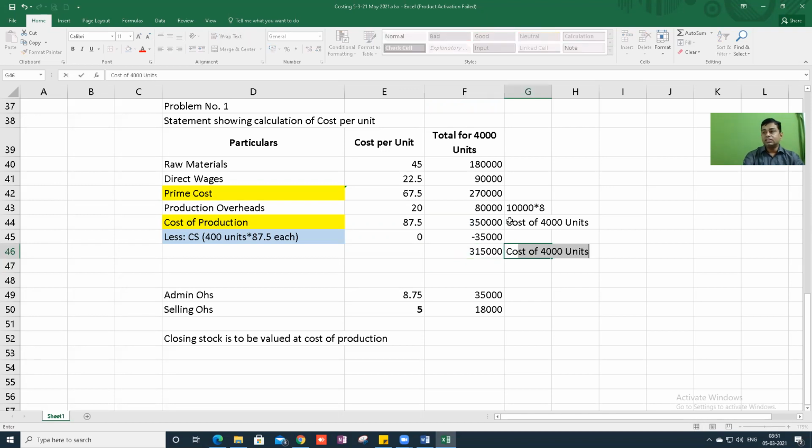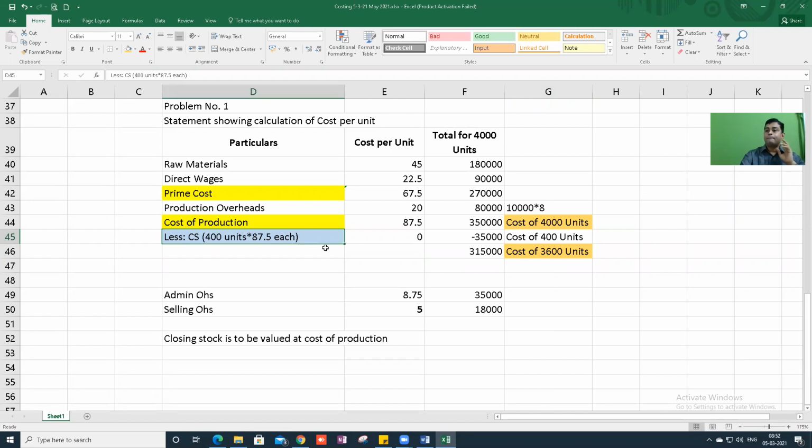can I say this is the cost of 3,600 units. This is the value or cost of 400 units. So guys, you understand the terminology. This term you understand, this term you understand. This is the cost of 4,000 units. What is 4,000 units? Production. So this is cost of production.